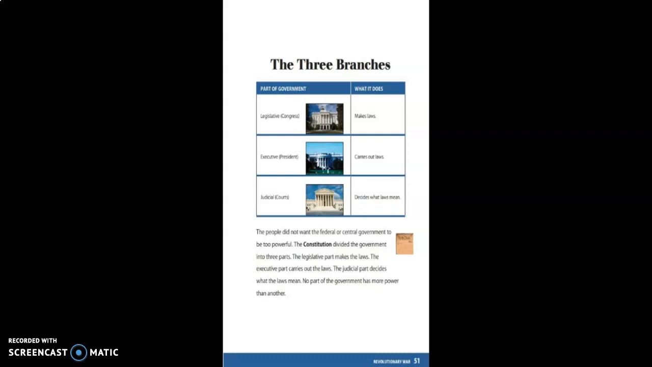3 branches. The people did not want the federal or central government to be too powerful. The Constitution divided the government into 3 parts. The legislative part makes the laws, which is Congress right here. The executive part carries out the laws. The executive, the president, carries out the laws right here. And the judicial part decides what the laws mean, which is the courts. So right here, the courts are the ones that decide. No part of the government has more power than the other.